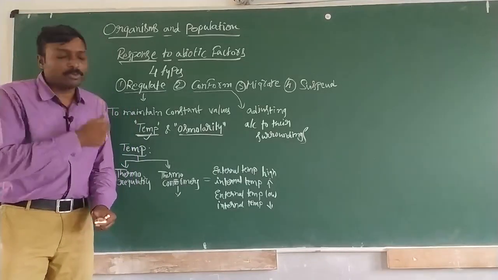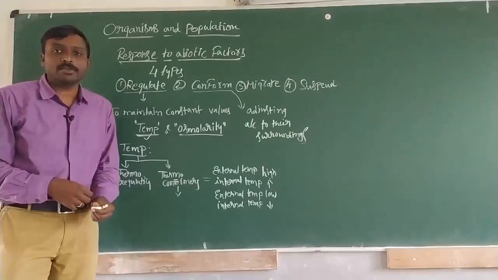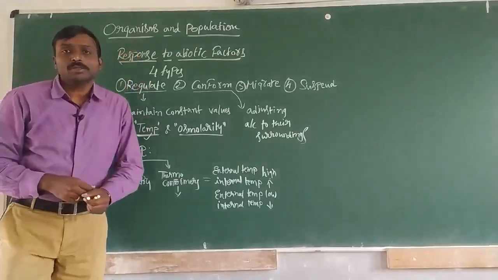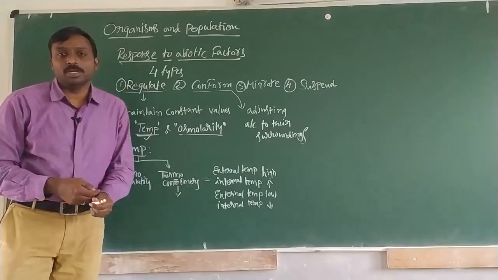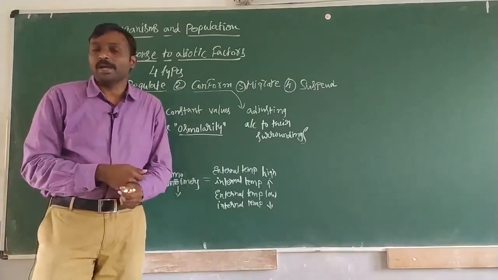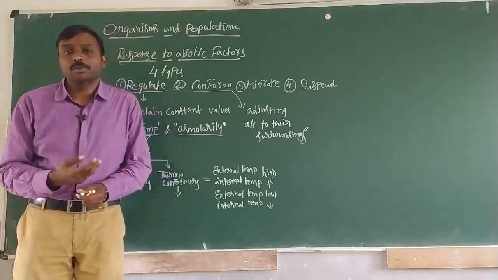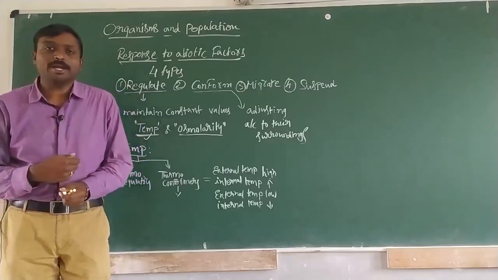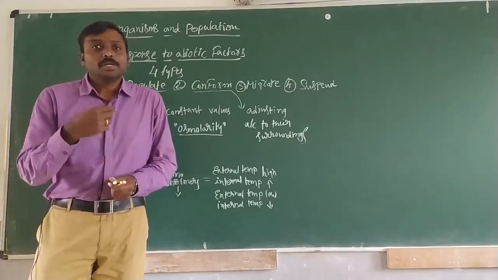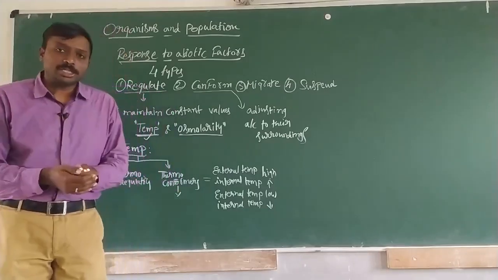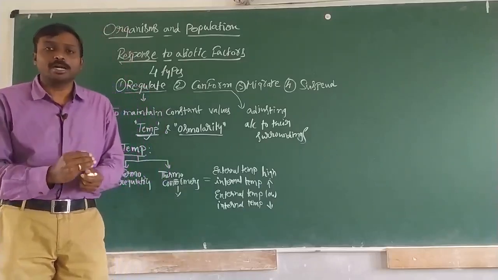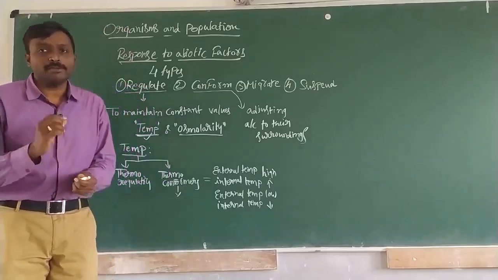In this video we are going to continue the second part of the lesson, organisms and populations. In the first part we discussed up to the influence of abiotic factors on living organisms. Under that we discussed 4 different types of abiotic factors and how they influence living organisms. After the interaction, now we are trying to understand the response of living organisms to those abiotic factors.